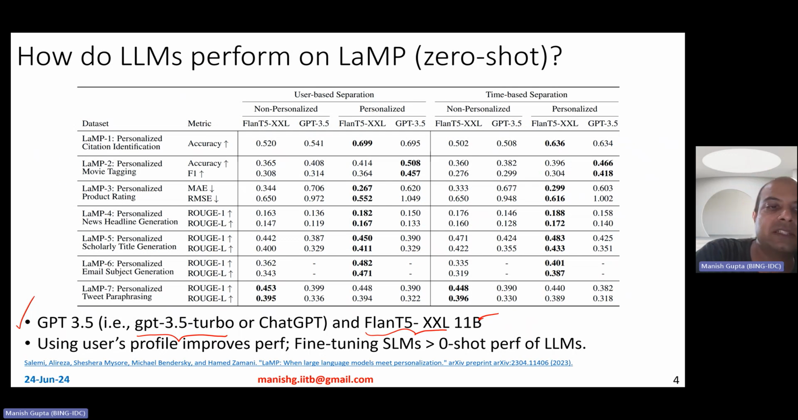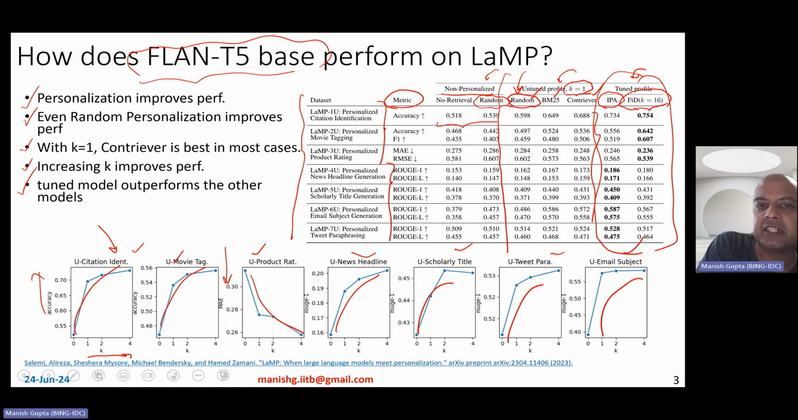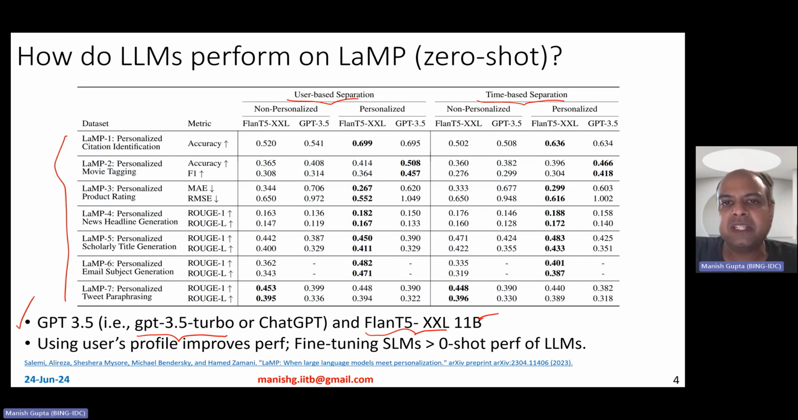So, again, the results are shown for all the 7 tasks, and you see results with user-based separation and time-based separation. By the way, on the previous slide, I just showed you results with user-based separation, user-based train test splits. Even these results, the bottom results, are also with user-based separation. Of course, there are similar results with time-based separation in the paper, but I just excluded them because the results are pretty similar.